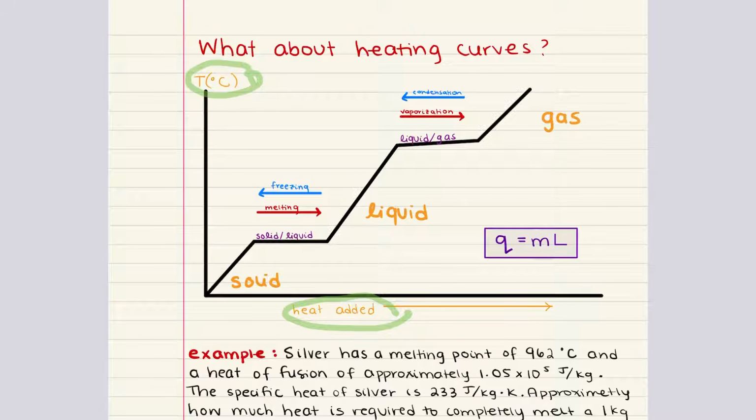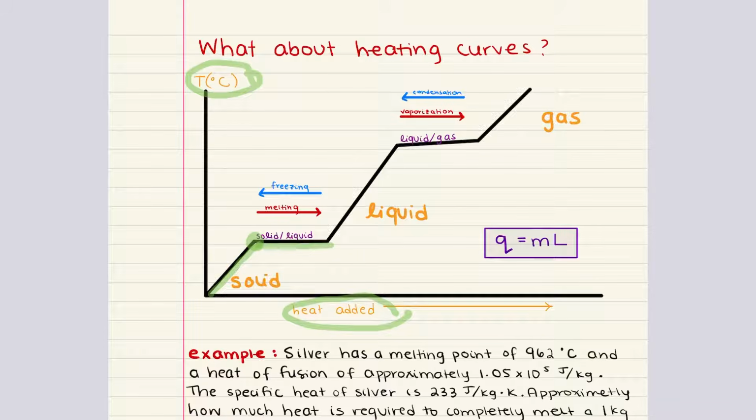So for example, let's consider heating a solid substance. Initially, as heat is added, the temperature of the solid rises until it reaches the melting point. At the melting point, the temperature remains constant while the solid absorbs heat, and this energy is used to convert the solid into a liquid. The amount of heat required for this transition is the heat of fusion.